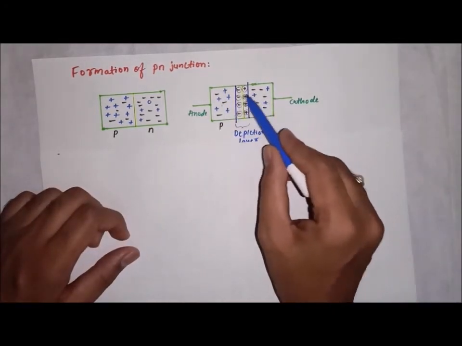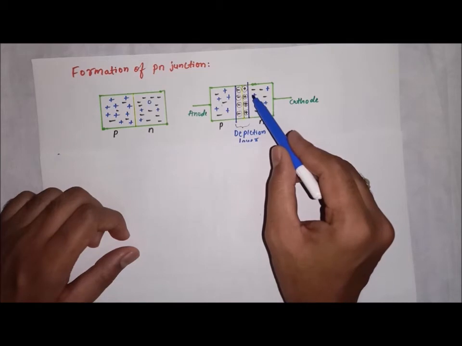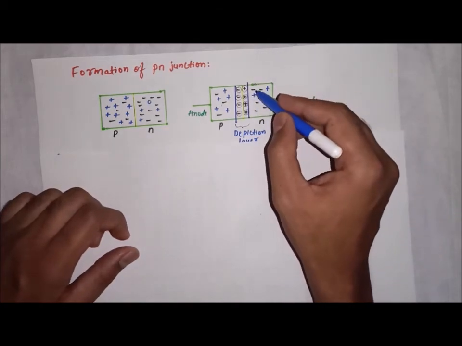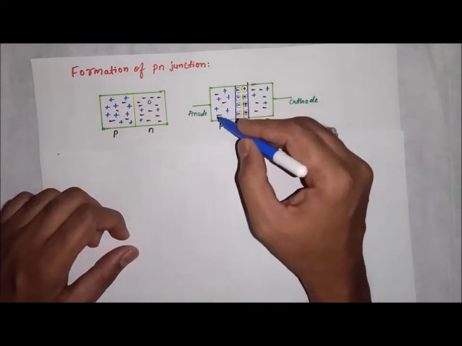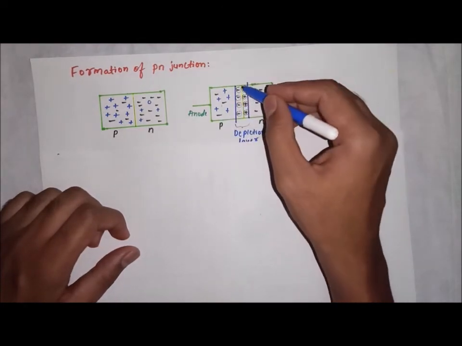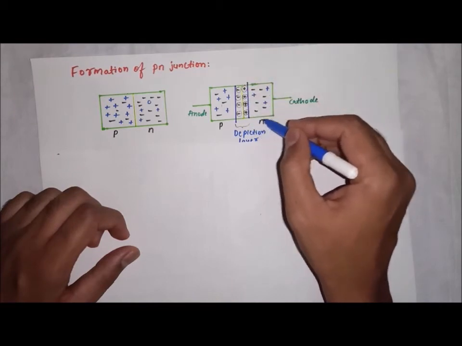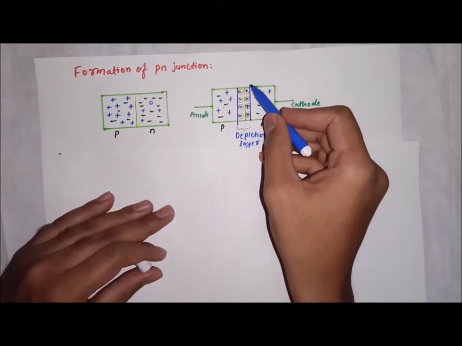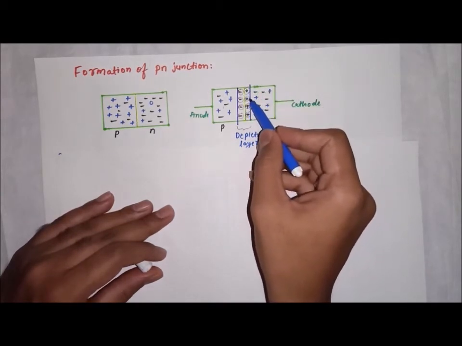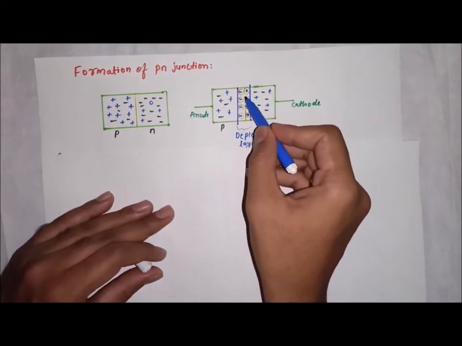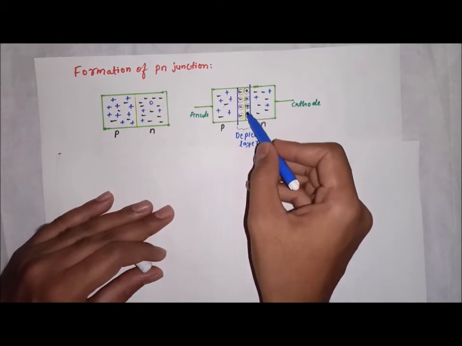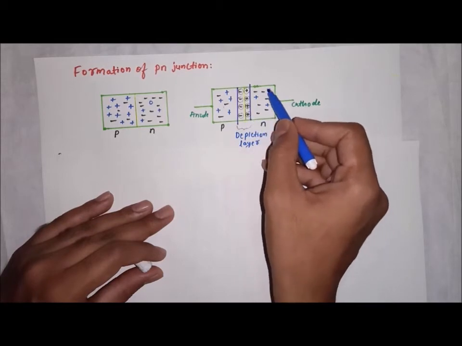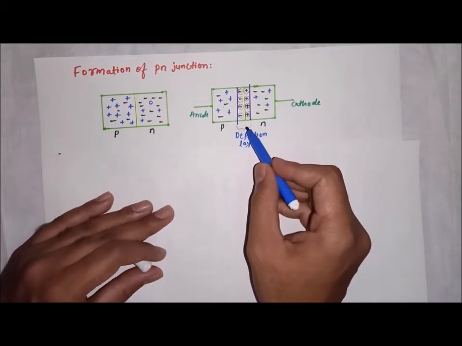But is it continuous, infinitely? No. What happens when electrons start diffusing into the p side? The n side loses negative charge. So the electron moves here and the n side becomes positive. When you start removing the electrons from it, it becomes positive.